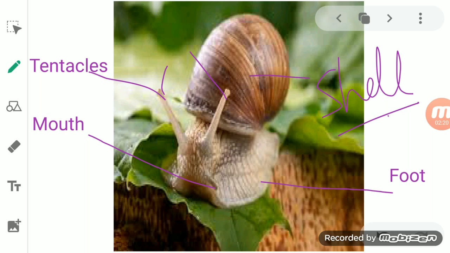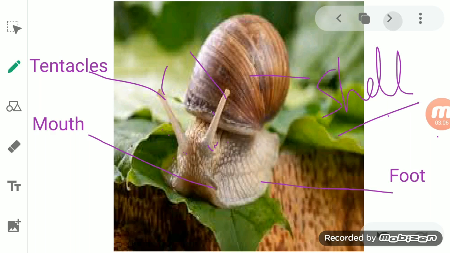The role of the tentacles present in the snail is to help in catching prey. Now the larger pair of tentacles have very small eyes in them. So these are the eyes present in the snail.